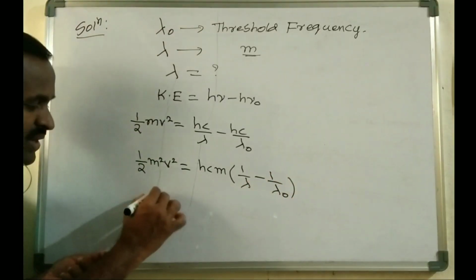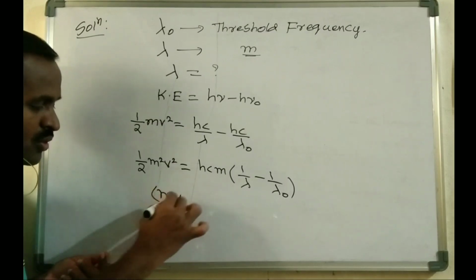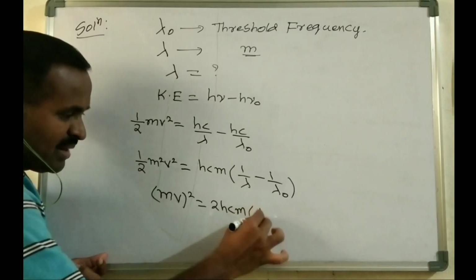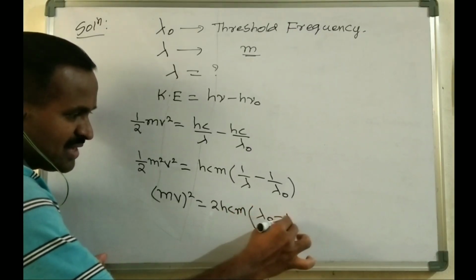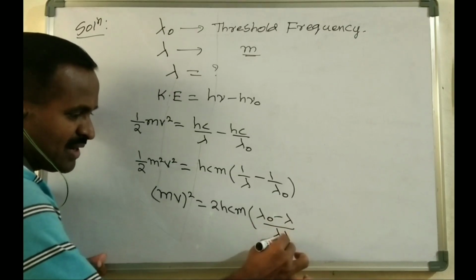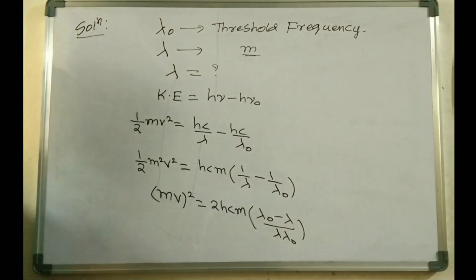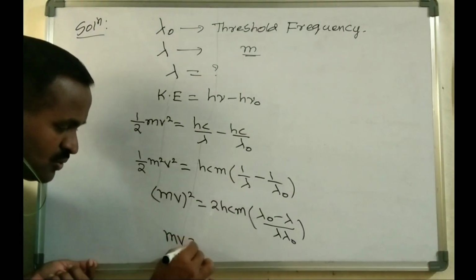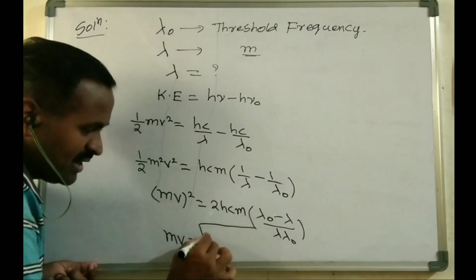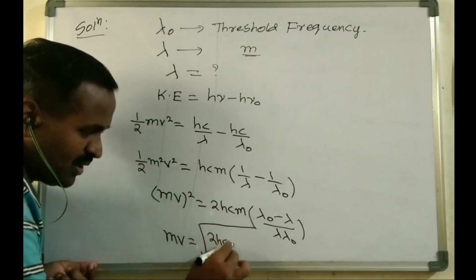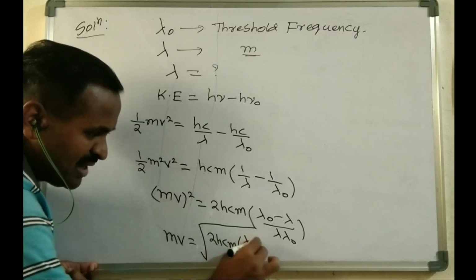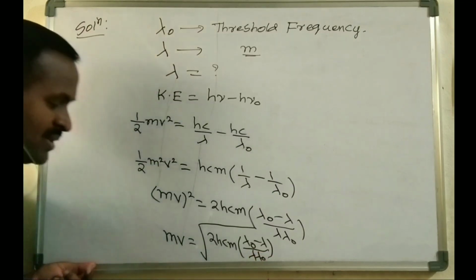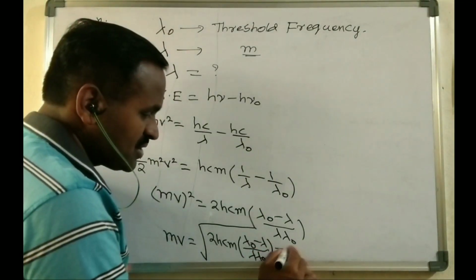So (mv) whole square equals 2hcm times (lambda naught minus lambda) divided by lambda into lambda naught. Taking only mv, mv equals the square root of 2hcm (lambda naught minus lambda) divided by lambda into lambda naught. Let us take this as equation 1.